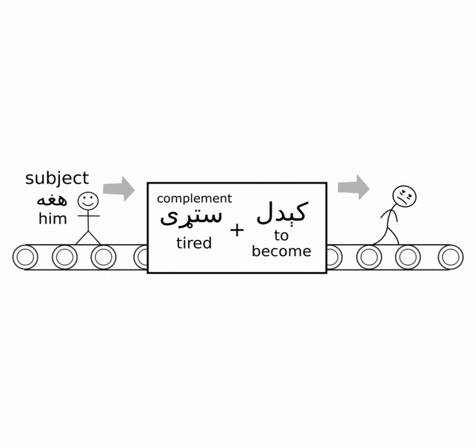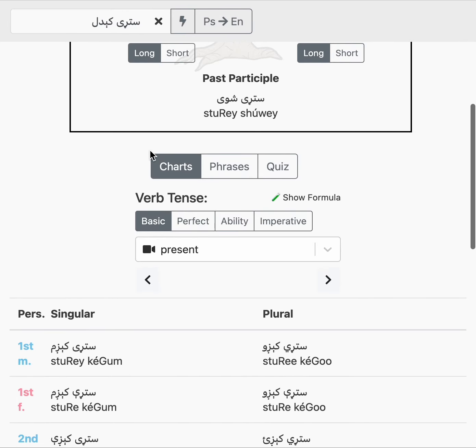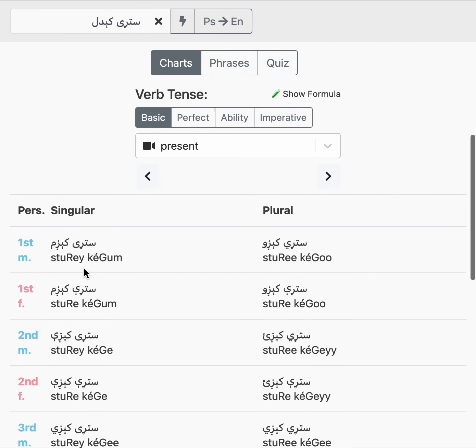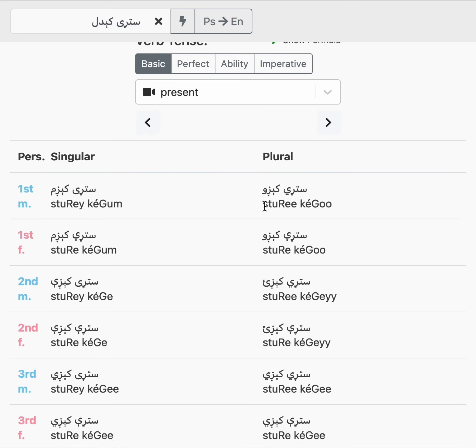So we're talking about someone changing into a different state. They're changing into being tired. So we just say become tired. And this works out pretty simply with all the verbs. If you say I became tired, you say zastarikigam. And if we say we are becoming tired, mungstarkigu, like that.